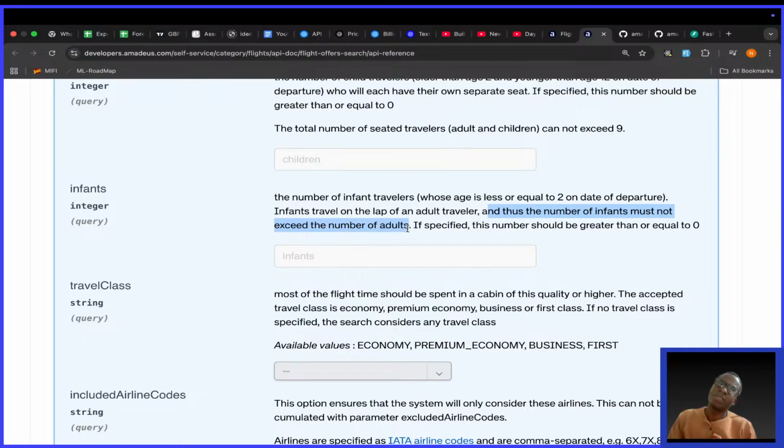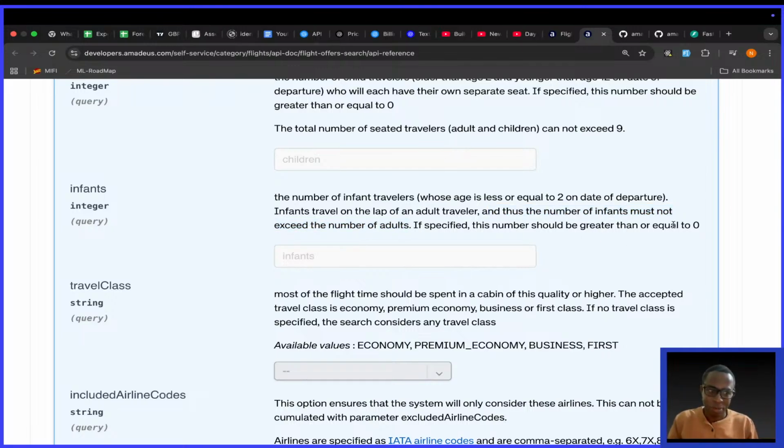Which means one person cannot travel with twins on a plane alone. If it's a mother, it must be mother and father with the two twins. If you have triplets, which means you have mother, father, the triplets, you would need an uncle or a friend to carry the third child. I don't know, I'm just trying to interpret this. You let me know if I'm wrong.